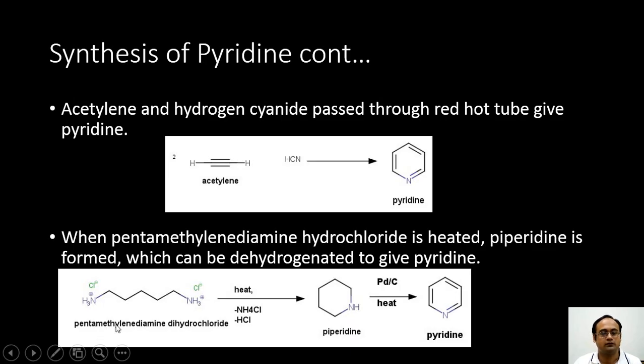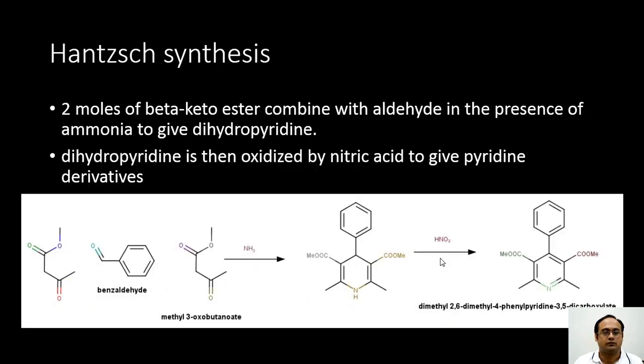Pentamethylene diamine hydrochloride is first heated, and you will get ammonium chloride and HCl as byproducts. This will give you a dihydropyridine, which is heated in the presence of palladium on carbon, and it is dehydrogenated to give you pyridine. Now another method of synthesizing pyridine is the well-known Hantzsch synthesis. In this, 2 moles of a beta keto ester, that means if this is the parent functional group, then alpha and beta.